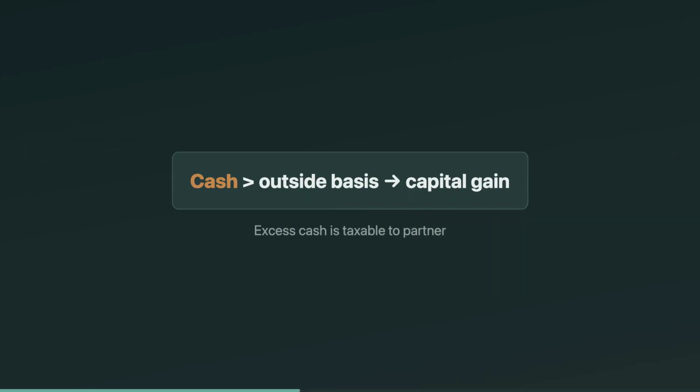Now the big trigger, cash. If cash distributed exceeds the partner's outside basis, the excess is capital gain to the partner. That's one of the few times distributions create immediate tax. The partnership itself generally recognizes no gain or loss on distributions. So think cash over basis equals capital gain, and otherwise you're usually just shifting basis around.